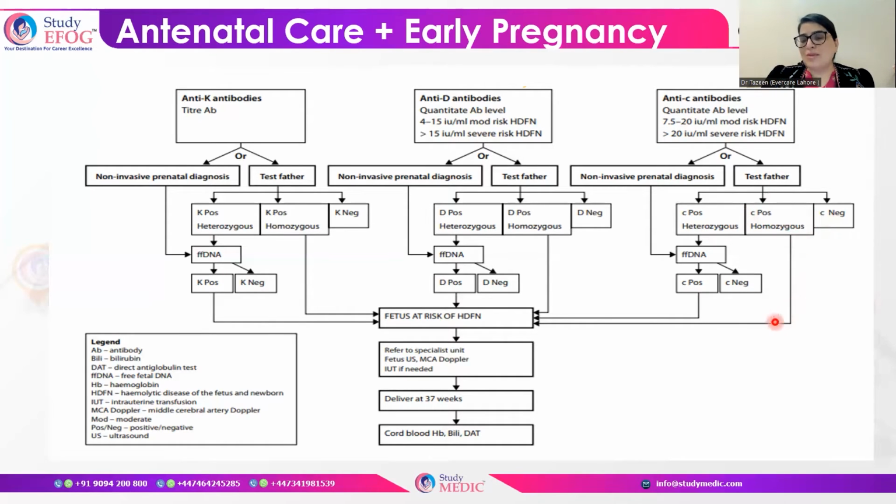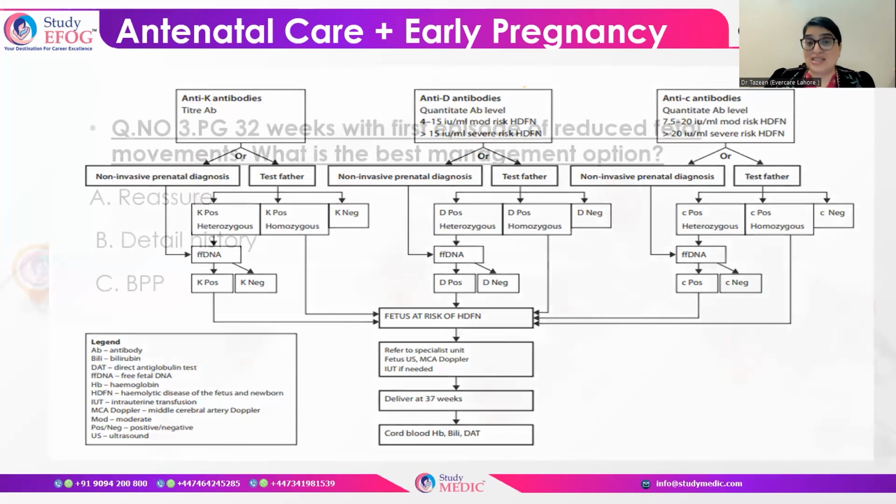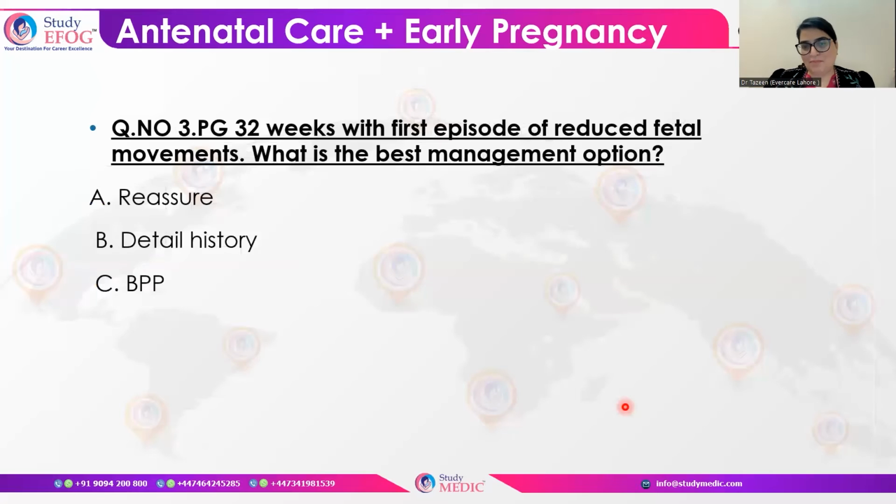All homozygous babies are at risk of hemolytic disease of the newborn. For heterozygous babies, you have to go for cell-free fetal DNA to decide your further management. And when the father is not available for testing, then you can do non-invasive prenatal testing that can help you in the management of these pregnancies, which is important to understand.